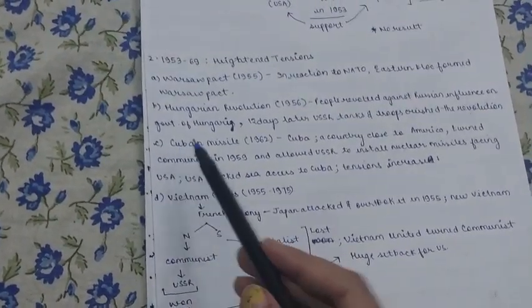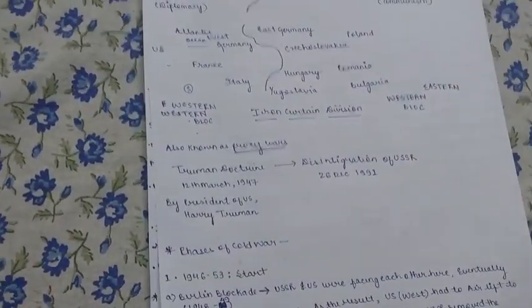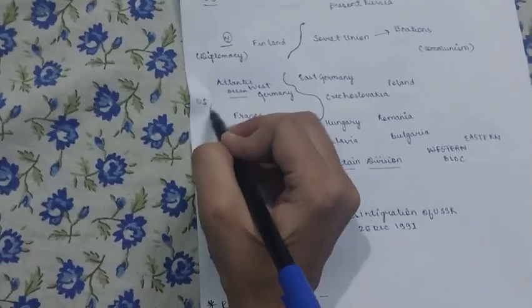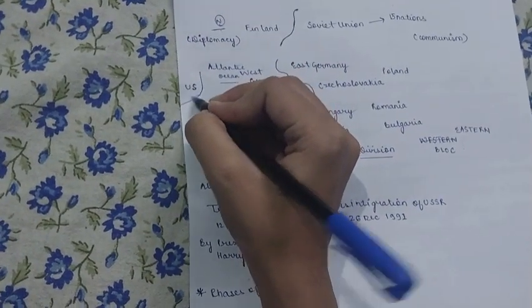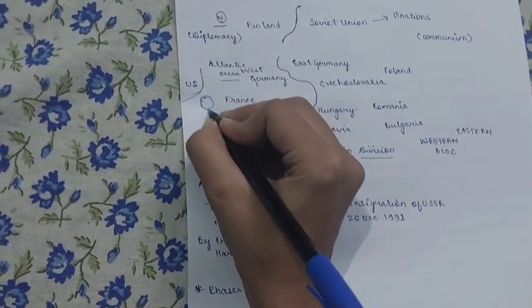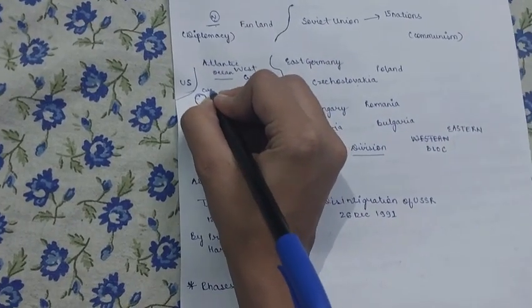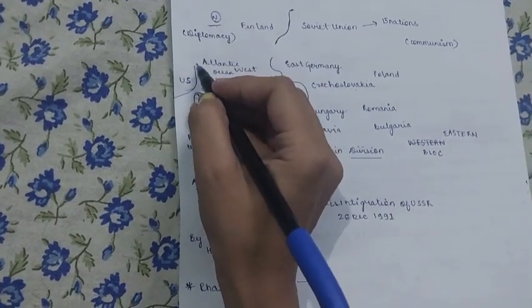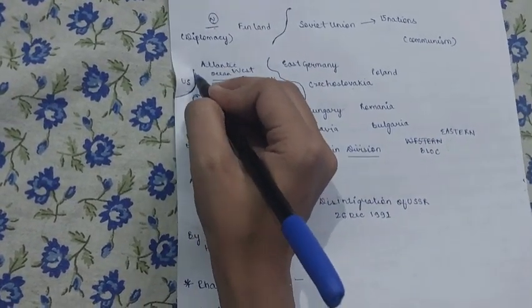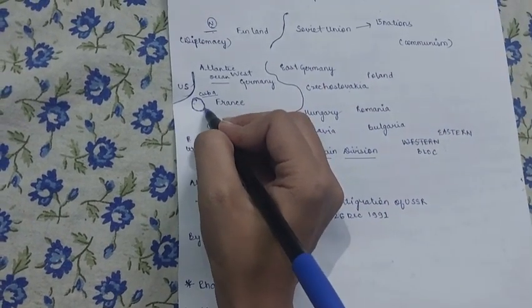Cuban Missile Crisis. When you see the map from here, if the US is this area, over here is Cuba, which is really very close to the US. It's very close to the US.